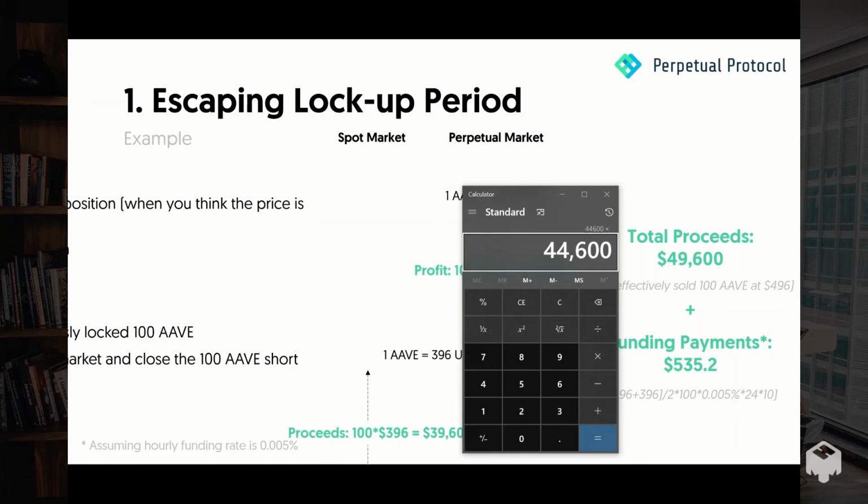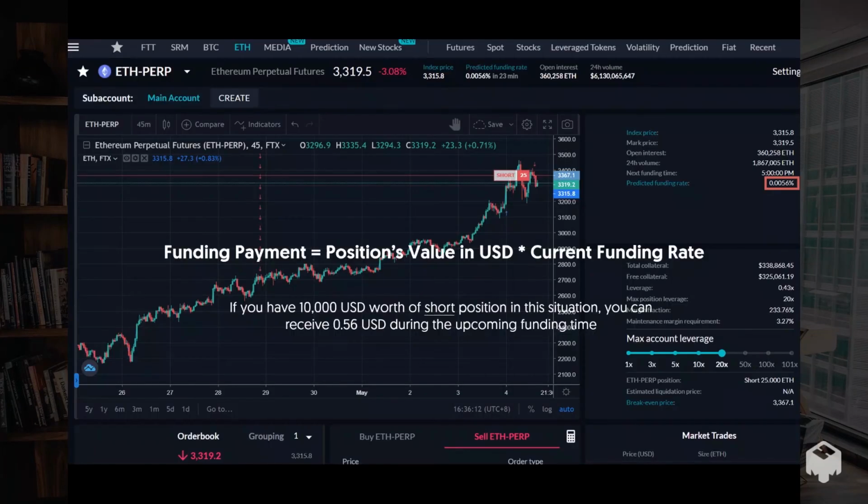Then we multiply by 0.005%, which is the hourly funding rate in this case. And then multiply by 24 hours, because 0.005% is the hourly funding rate, so let's make it a day. And then multiply by 10 because it's 10 days. So in this case, the user receives $535 from the funding payments.